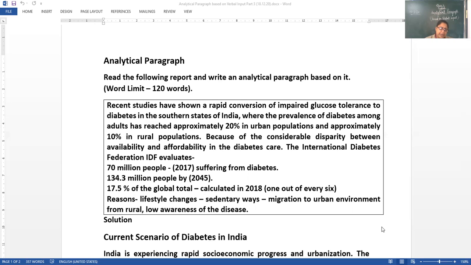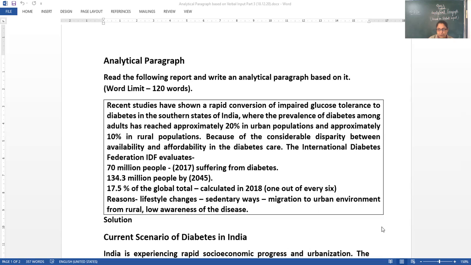So, after analyzing this data, this small report in the verbal form, we come to know that the prevalence rate of diabetes in adults in South Indian states has reached 20% in urban areas and approximately 10% in rural areas. There is quite a gap between the availability and affordability for diabetic care. Diabetic people are not able to afford, and also the things are not available which are part of medical care and medicine and other concerns.